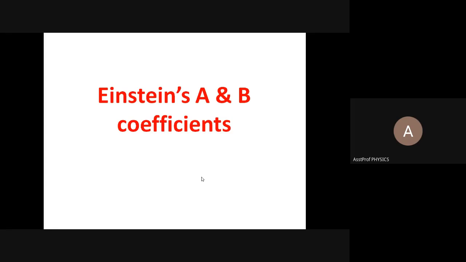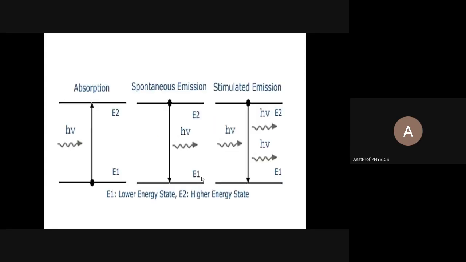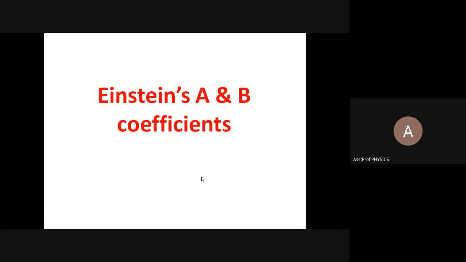A and B coefficients, we will study from the emission, the basics of laser. That day only a little bit of explanation we gave on laser, that is, light amplification by stimulated emission of radiation. Using the concept of laser and the concept of light, we derived the equations, and that equation contains two constant terms A and B. This coefficient, we will learn, is called the Einstein coefficients.